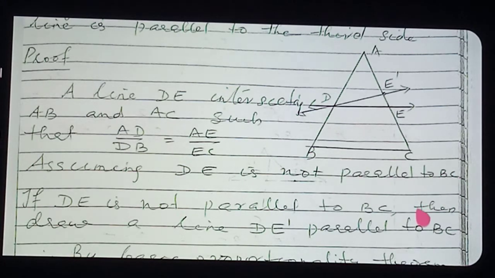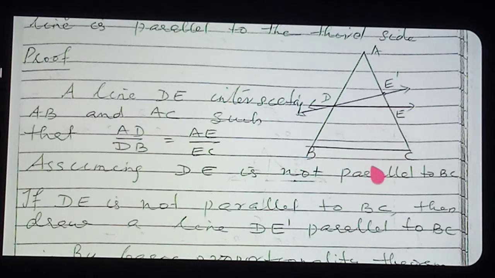If DE is not parallel to BC, then there should be at least one line that is parallel to BC. So what are we taking? If DE is not parallel to BC, then draw a line DE dash. You can see one another line I drew here. DE dash is parallel to BC. Suppose DE dash is parallel to BC, then what can you apply? Basic proportionality theorem you can apply.